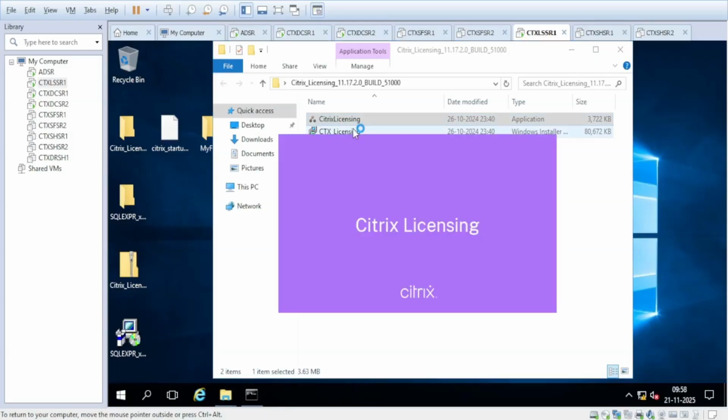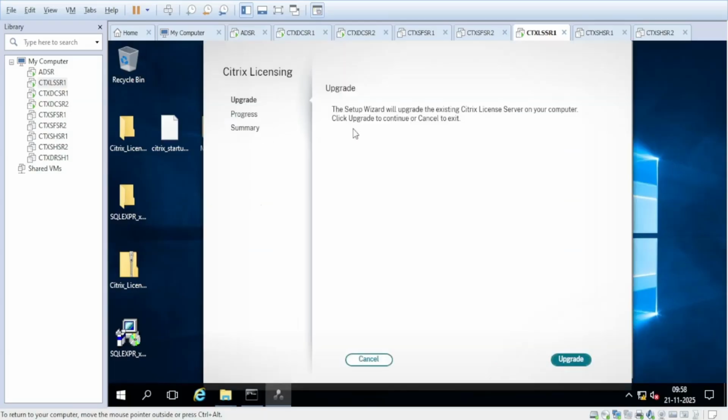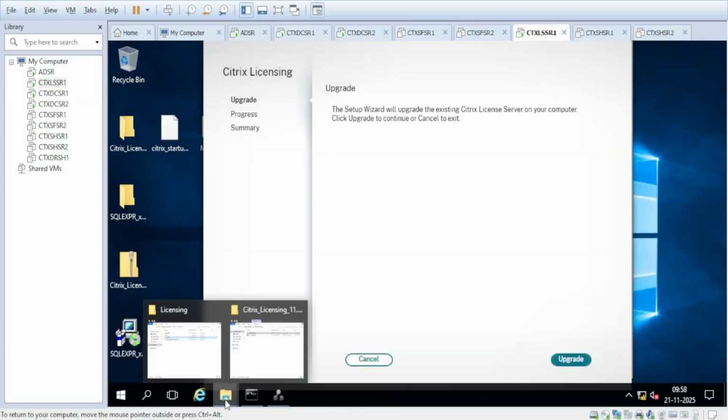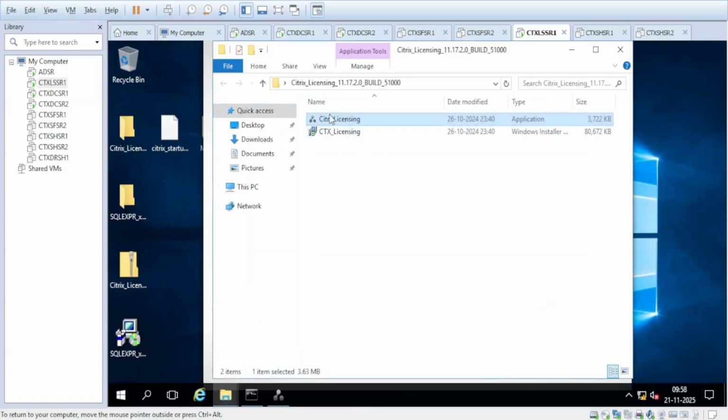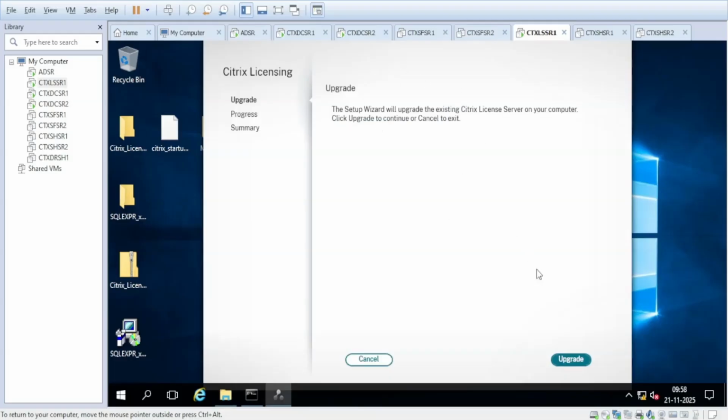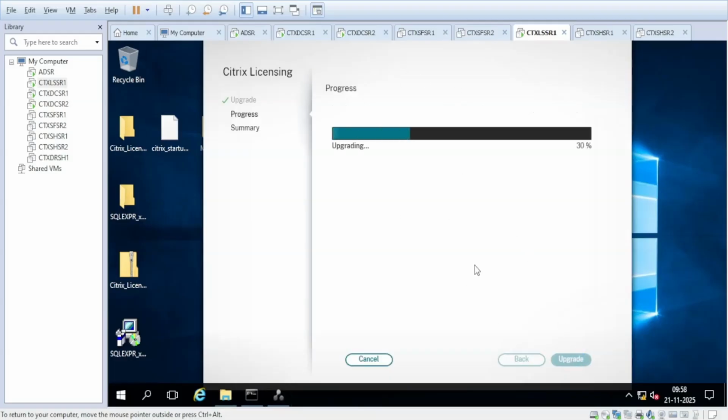If you plan it properly, the actual upgrade is simple. You just run this file with the admin credential, and then the upgrade will start. Just click on Upgrade. It will not take that much time either. The upgrade is easy if all the prerequisites are already checked, and we configured it as per the new version requirement, then it will be easy.